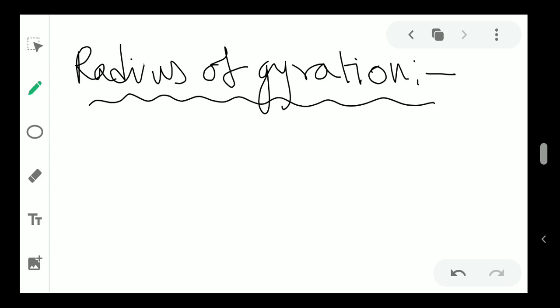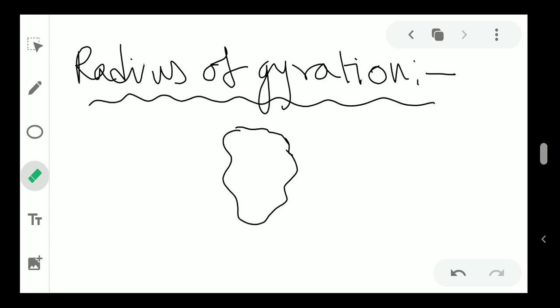I think you remember I talked about center of mass. The center of mass is the point which represents all of the points of that particle, and it also contains some information about the distribution of those particles. Now we know there are many objects which are not in very good shapes, like not a disk.